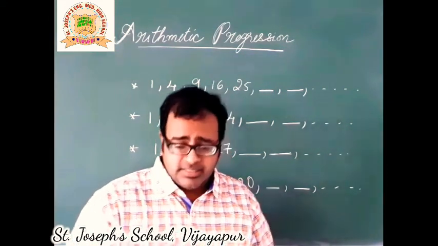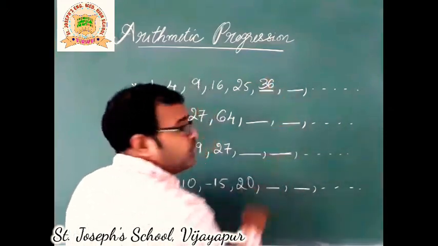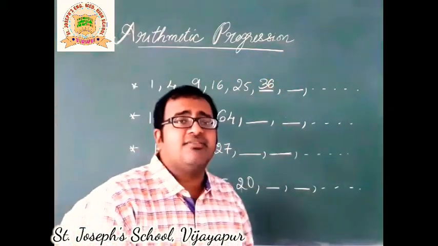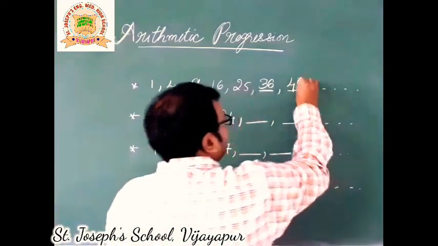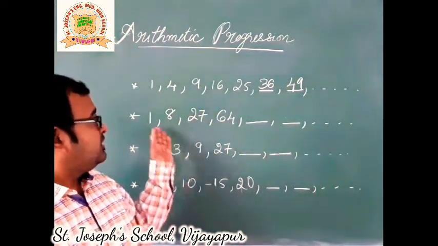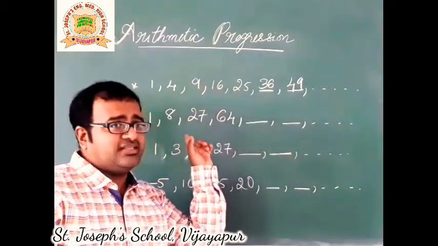6 squared and 7 squared. So what is 6 squared? 6 squared is 36. 7 squared is nothing but 49. So here you go. Next. I hope you have guessed those. If you have guessed these, then surely you get these also.